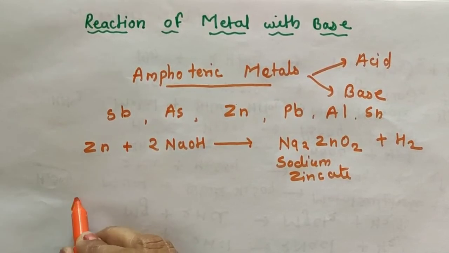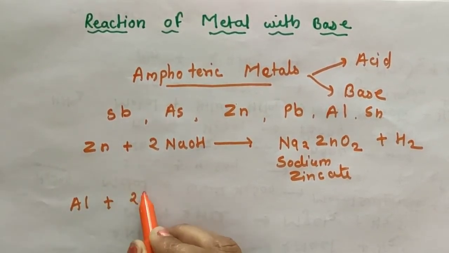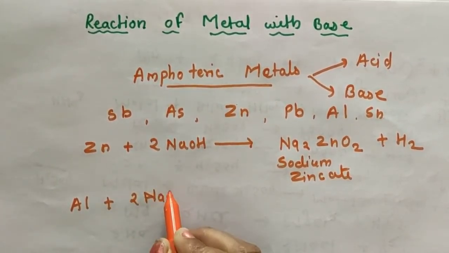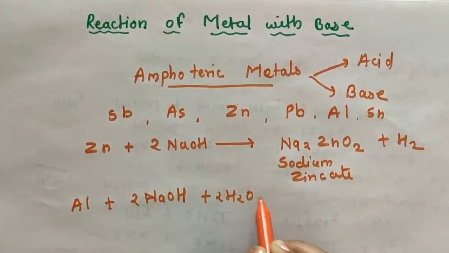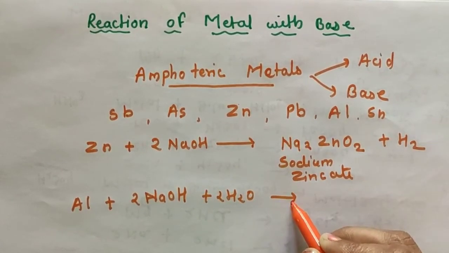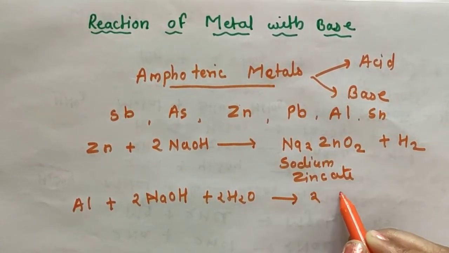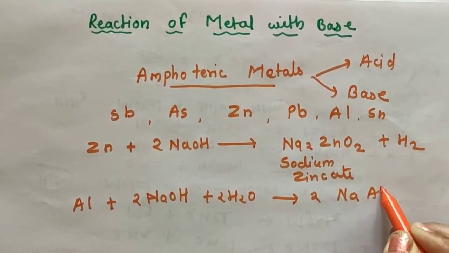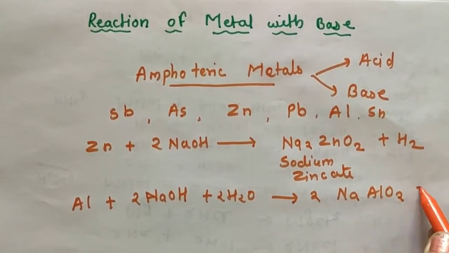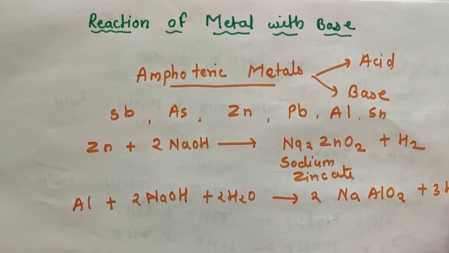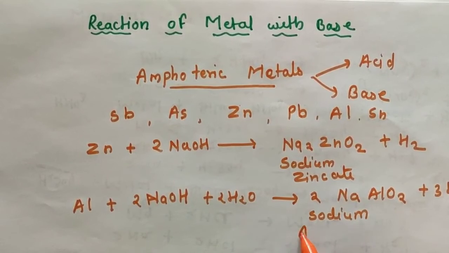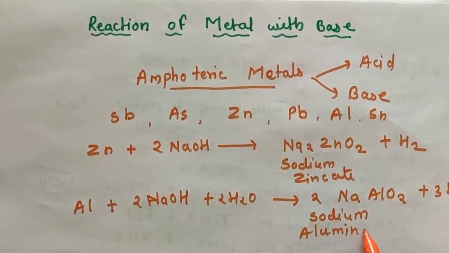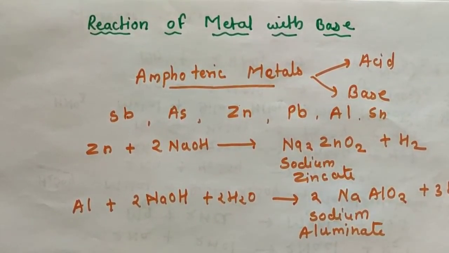When aluminium reacts with sodium hydroxide, it forms sodium aluminate. Sodium aluminate. Okay. So this is the reaction of metal with base.